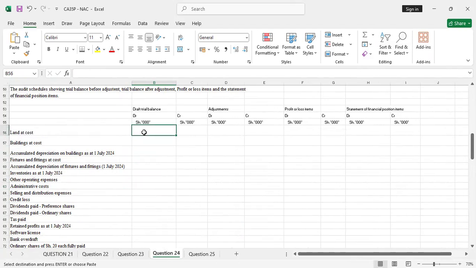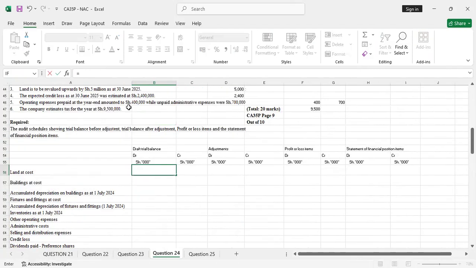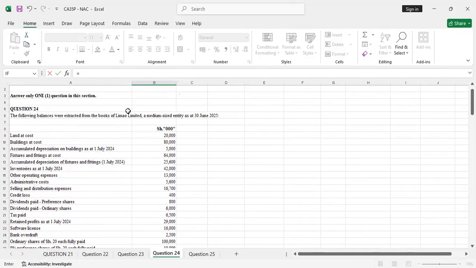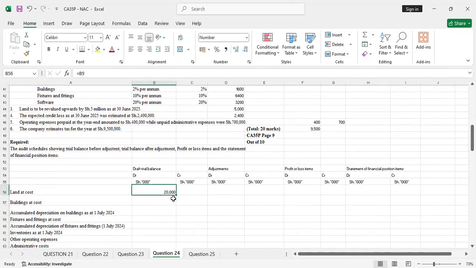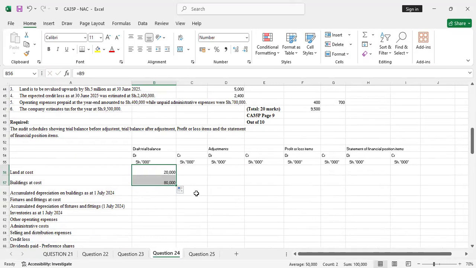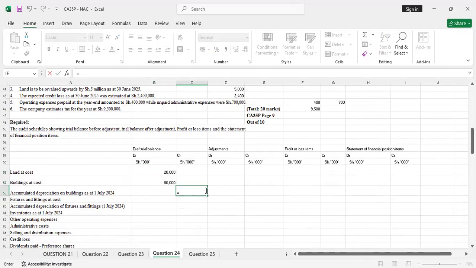Land is an asset, so I'll debit it on the trial balance. Then the second one is building at cost. I'll also debit it, so I'll just drag. Then the third one is accumulated depreciation. That's a liability, so you'll credit it.